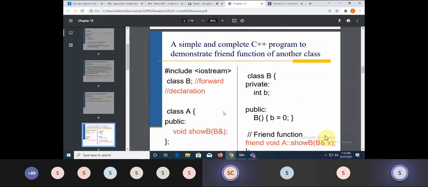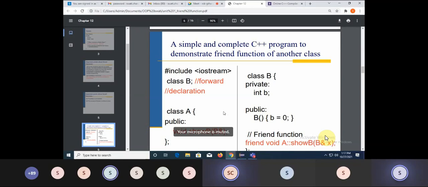Okay. So let's see a simple friend function, a function with the name show B. I'll show you how it is. पहले आप मुझे ये बताओ whether you understood that example which I just took on the online compiler. All of you.